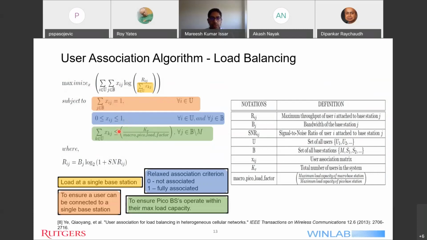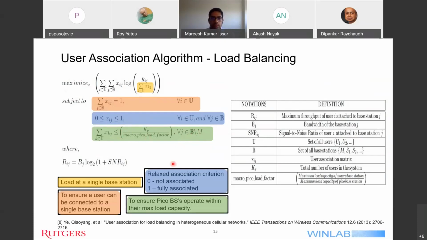So moving on, the third constraint, in green, is the pico base station load capacity constraint. Here you can see that there is a constraint on the j variable, which is for the base stations, and we have taken the set of all base stations except the macro. So this means that for all the pico base stations, I'm checking whether they are under their load capacity or not. This is an important constraint because the macro pico load factor is fixed from the beginning.